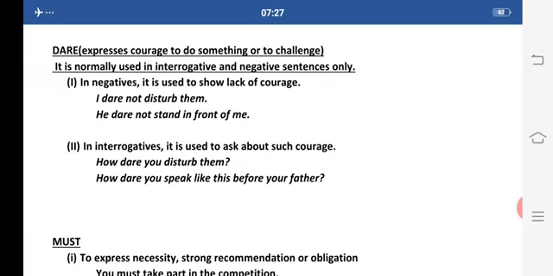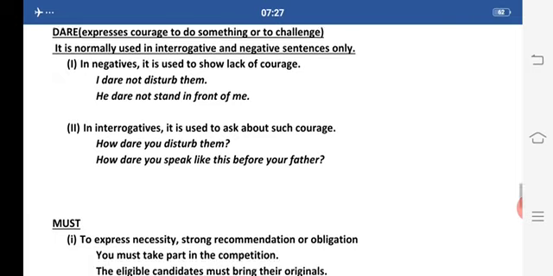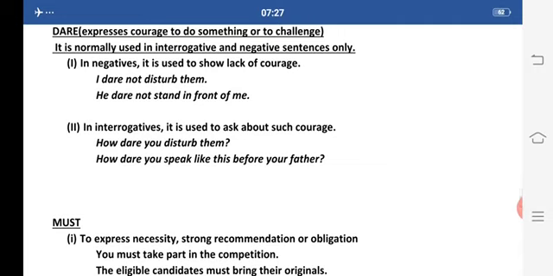He dare not stand in front of me. Again, I am showing lack of courage in him because he dare not stand in front of me. It means he lacks courage before standing me. Now second is in interrogative. We mostly use dare only in negative and in interrogative sentences.